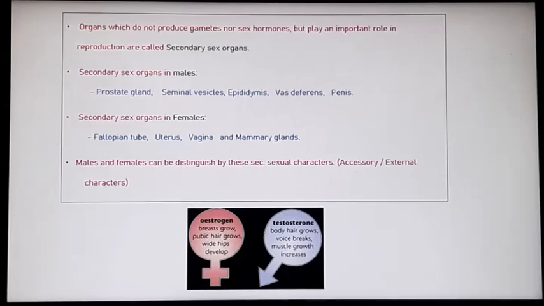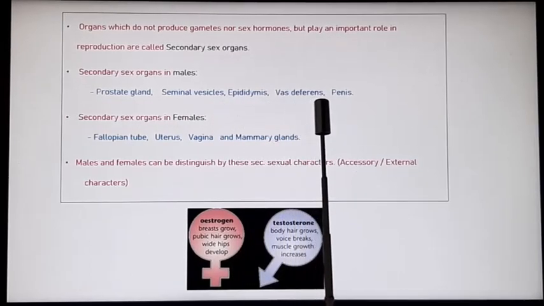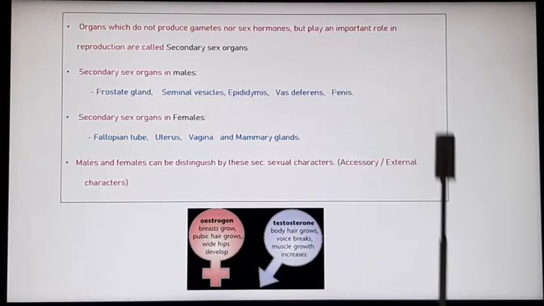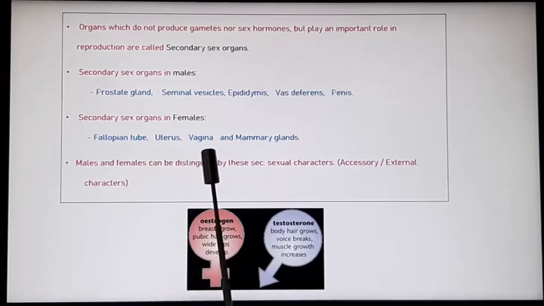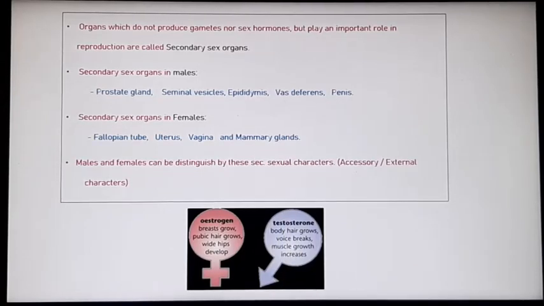Secondary sex organs in males are prostate gland, seminal vesicle, epididymis, vas deferens, penis, etc. Whereas secondary sex organs in females are fallopian tube, uterus, vagina, and mammary glands.